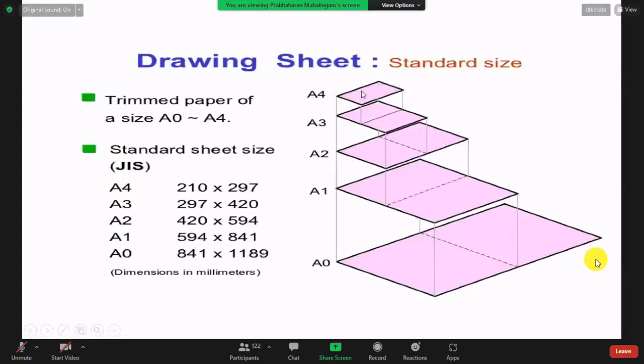A3 is double the size of A4. A2 is 4 times A4. The minimum sheet is A4. So how many folds are in the paper? 2 times A3, 4 times A2, here this is 8 times, this is 16 times. That is why you see A4 is 210 by 297, everything in millimeters. A4 sheet is 210 into 297.